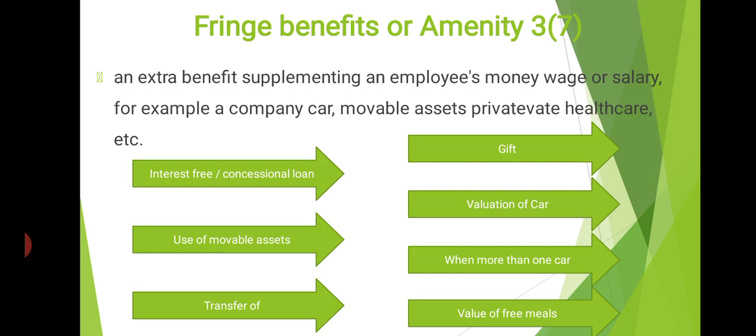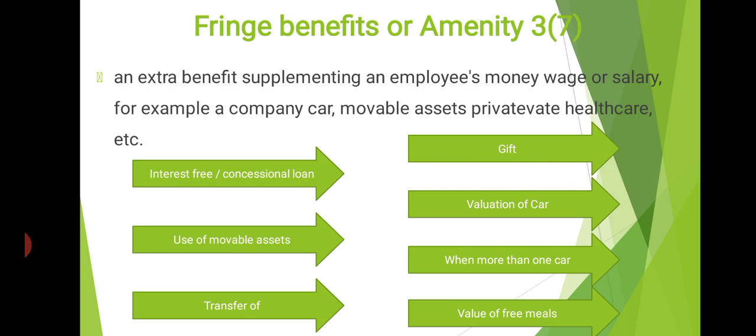Okay, the next one, that is gift. Gift in kind given to an employee on a special occasion of value up to rupees 5,000 is not taxable. Gift to an employee in cash or convertible into cash is fully taxable. Gift in cash is fully taxable. Gift in kind is taxable when it exceeds rupees 5,000.